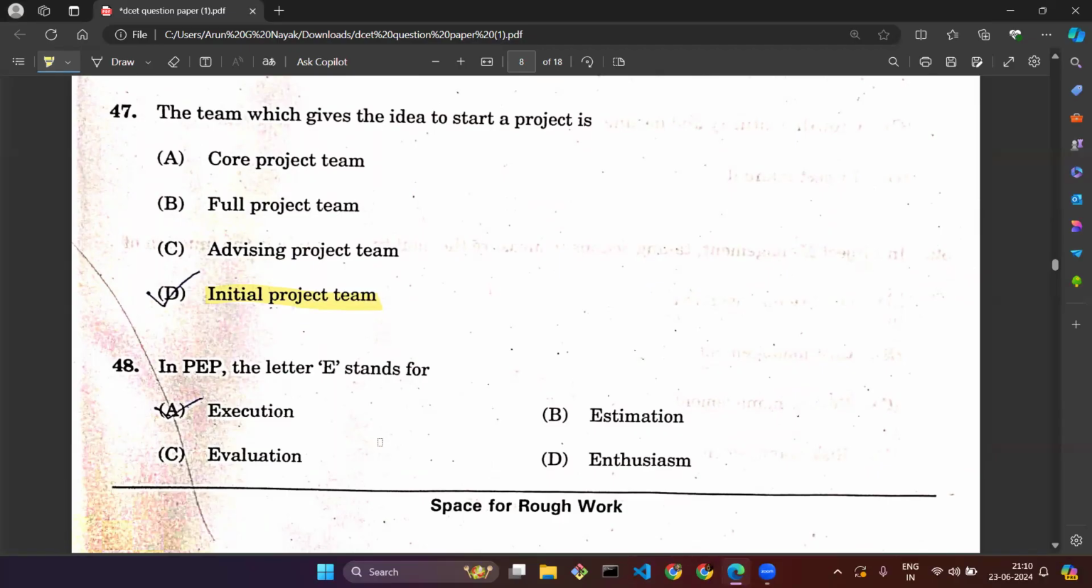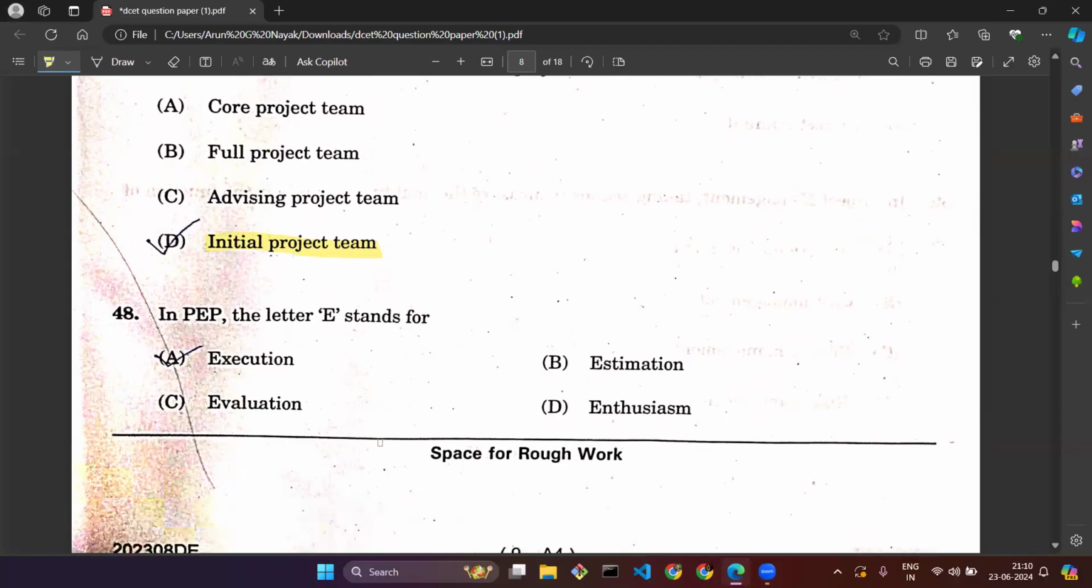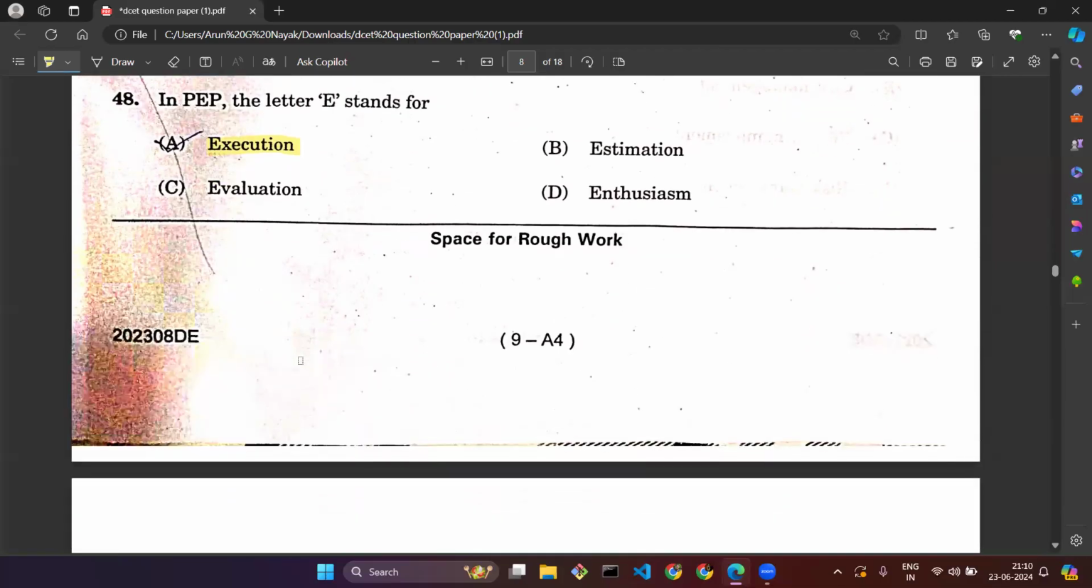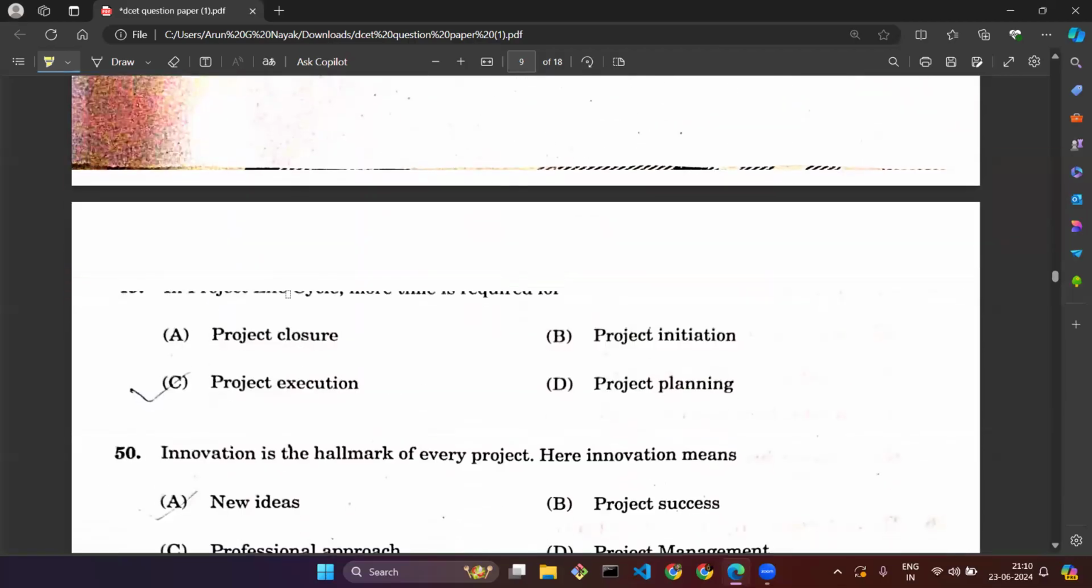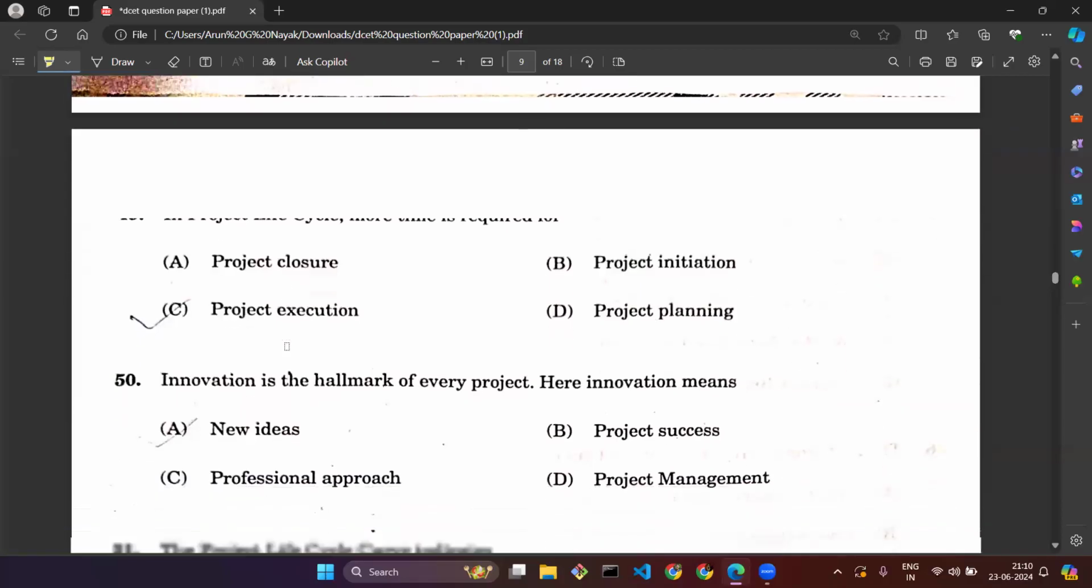Question number 48. In PEP, the letter E stands for. If you know that PEP is related to execution, you can guess that E stands for execution. You need not remember the entire acronym. You just need to remember what PEP is related to. Then you can easily guess that it is related to project execution. So we can guess that the answer is execution. Question number 49 is not clearly visible. We will move to the next question.